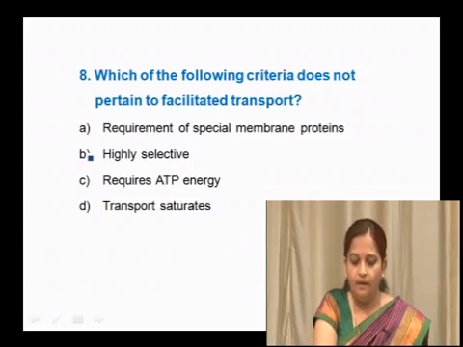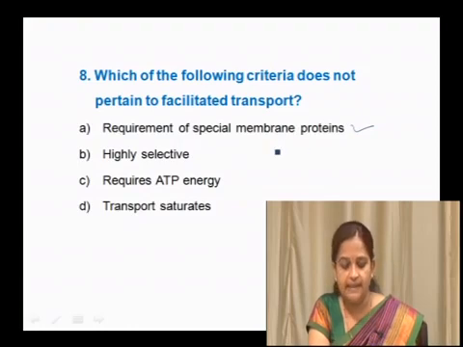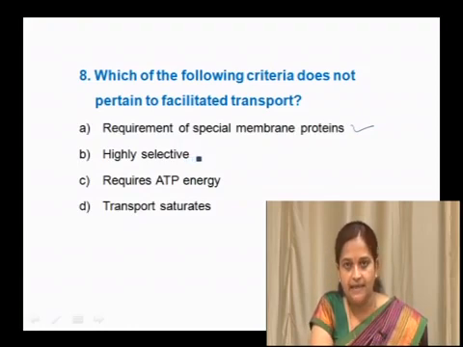So, this is a correct option. Yes, it requires special membrane proteins, and yes, it is highly selective. Those proteins are highly selective in nature and they transport at saturation. All the special membrane proteins actively participate and transport is highest at this stage when it saturates.